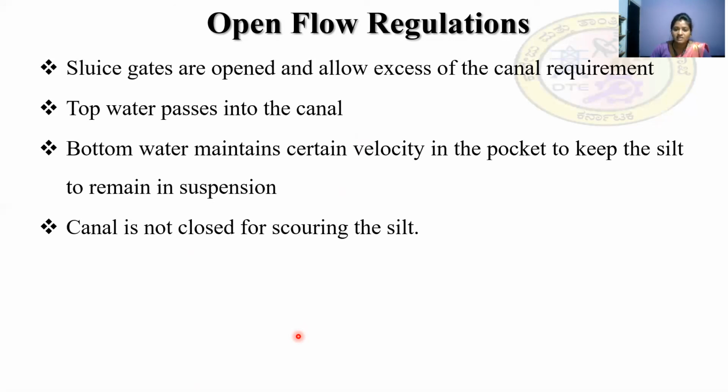So this is with respect to the canal head regulation. So far we discussed what a canal head regulator is, where it is situated, why it is called the canal head regulator, what the functions of a canal head regulator are, and also the types of regulation we adopt for it. That is, one is the still pond regulation, and the other is the open flow regulation. So this covers our today's session.